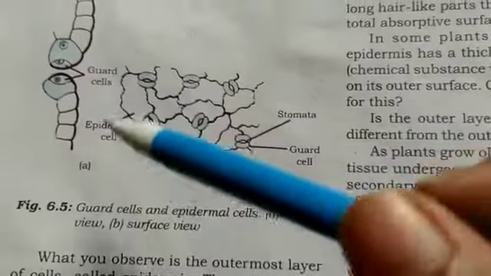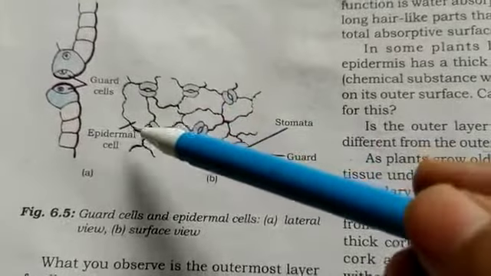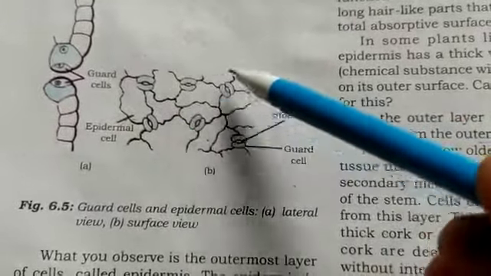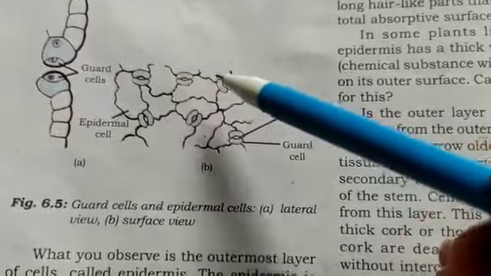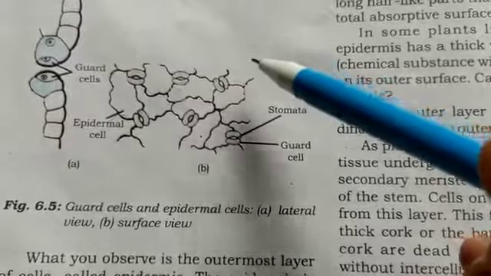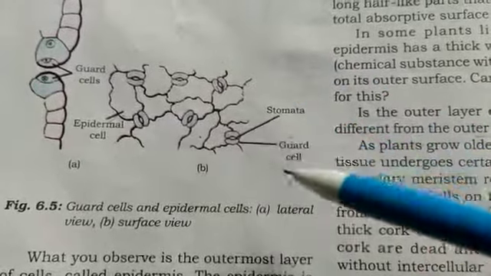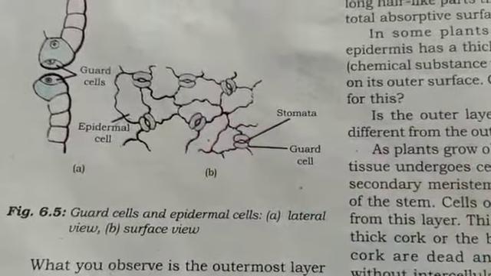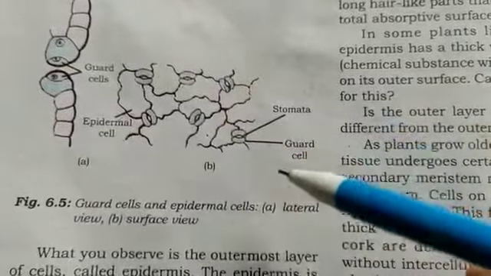Here you can see the single layer of cells, the outermost layer, that is called epidermal cells or epidermis, and it has some pores. These pores are called stomata, which are enclosed by two kidney shaped cells called guard cells. And this is our epidermal cell. You can see here the structure, how these are formed.